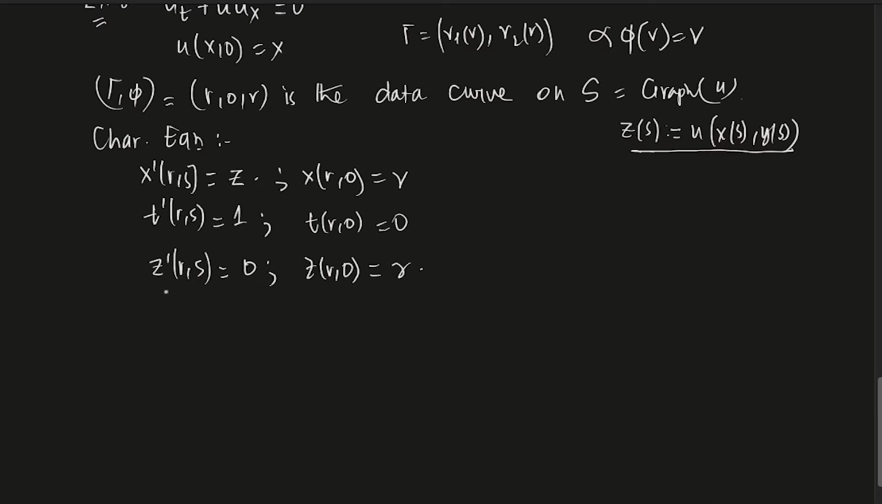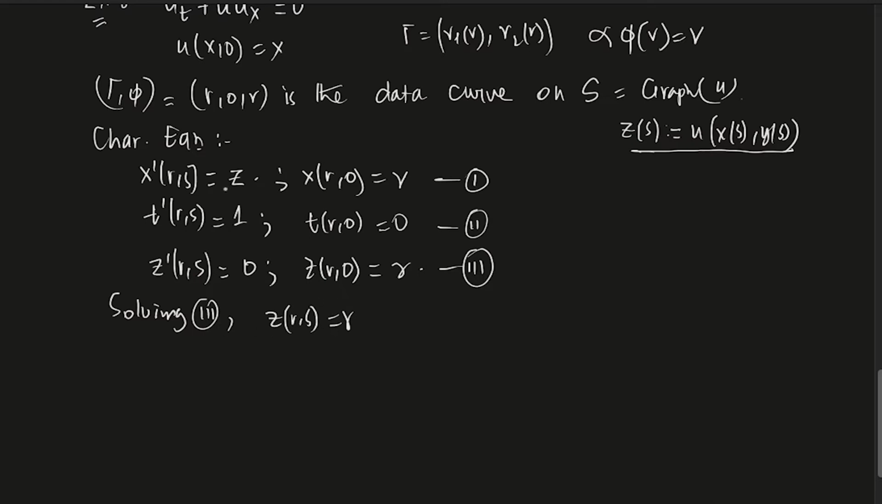Now I want to solve this system. Let's say this is 1, this is 2, and this is 3. Solving 3, what do we get? z of (r, s) is r. Yes, z of (r, s) is constant with respect to s. At the point s equals 0, z is r, so z is always r for all s. So solving 3, we get z of (r, s) is r.